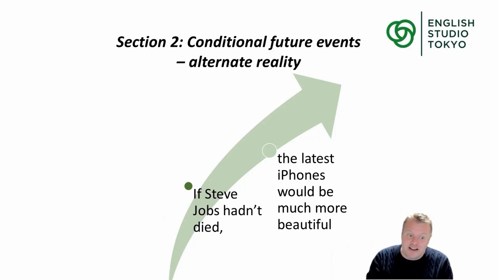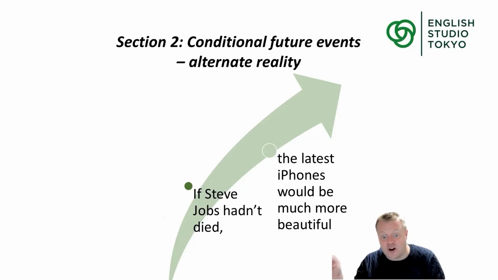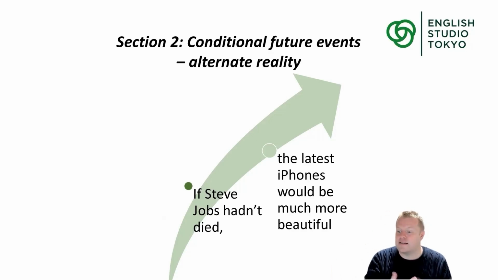Let's imagine that Steve Jobs didn't die. We can use this type of language to describe the result. And it's the same structure. If, subject, past verb, subject, would. So if Steve Jobs had not died, the latest iPhones would be much more beautiful. That's just my opinion. Maybe you disagree. Maybe you think the iPhones are beautiful today.